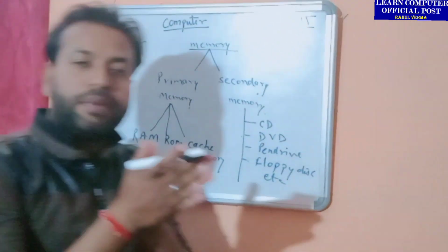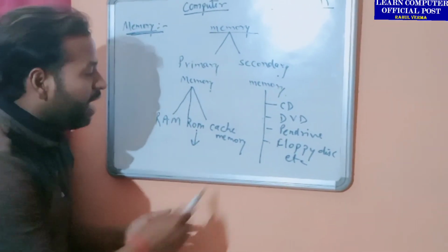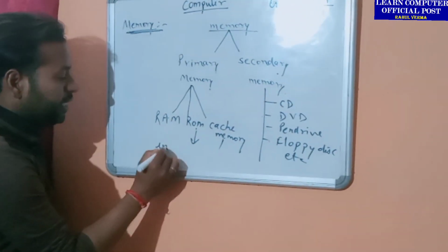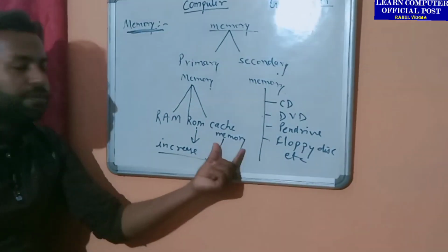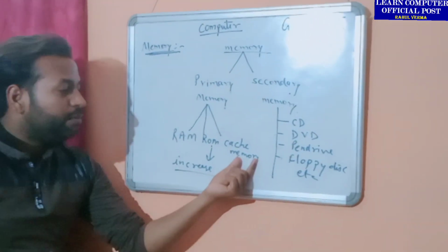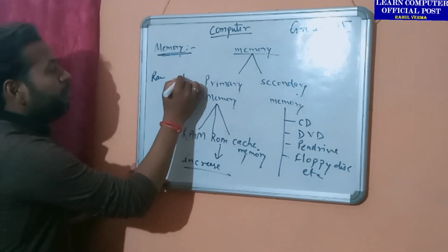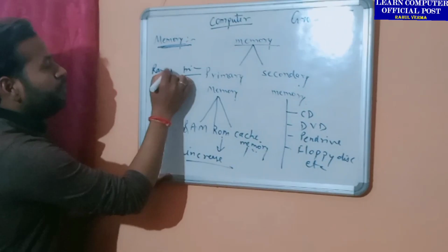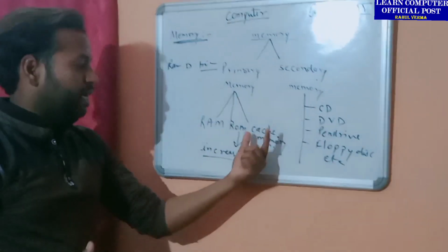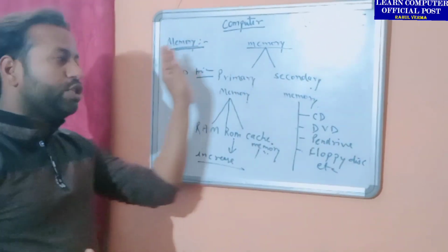Cache memory is also a part of primary memory which stores data temporarily till the power supply connection is there. And when will it be used? It is used to increase the speed of the system. Where will it be used? It will be used between the RAM and the microprocessor. The cache memory is only used to pass data from RAM to the microprocessor and from the microprocessor to RAM.